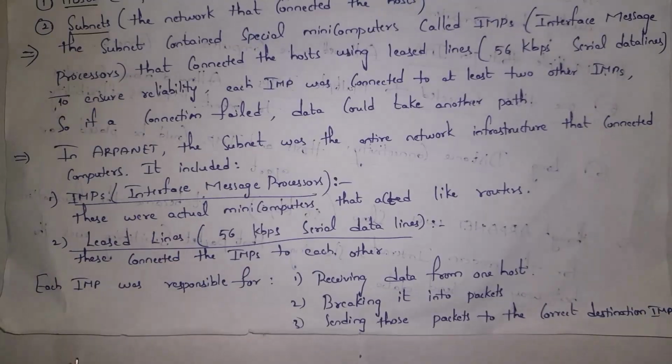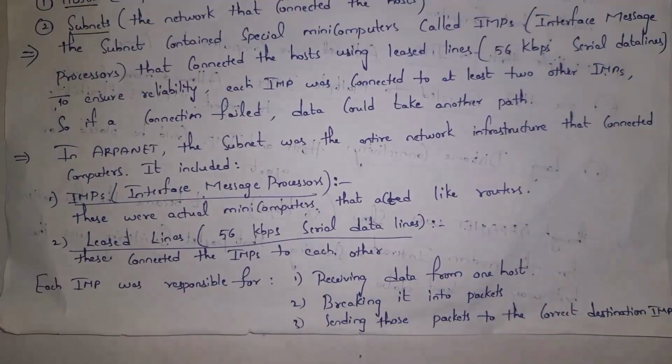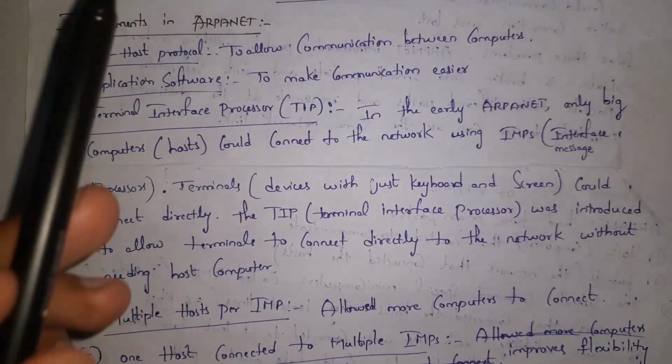Okay, this IMP device is responsible for receiving data from the host and breaking data into packets. As I already said before, ARPANET uses packet switching, where we break the message into packets and send each packet. So this IMP is also responsible for breaking data into packets, and also for sending packets to the correct destination IMP. Guys, these are improvements in ARPANET, and the first one is host to host protocol. Guys, protocol is nothing but a set of instructions. We call a set of instructions a protocol. By using host to host protocol, computers can communicate with each other.